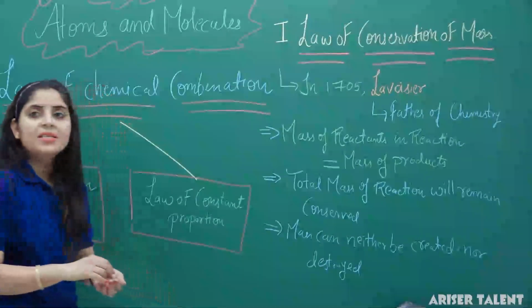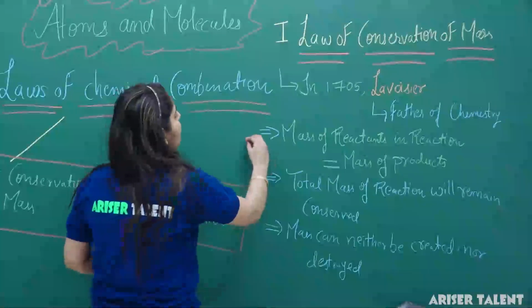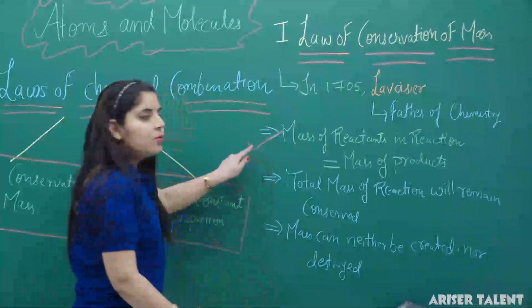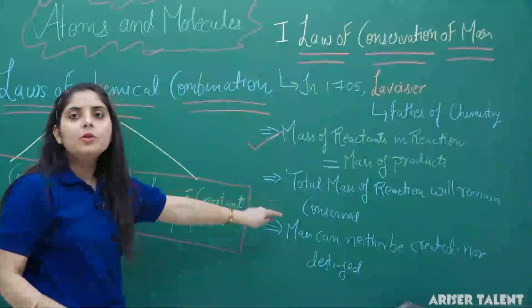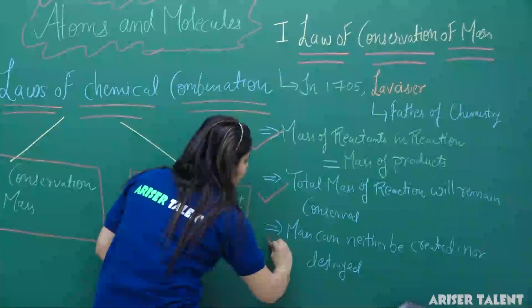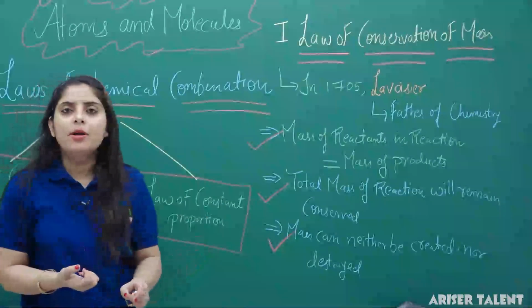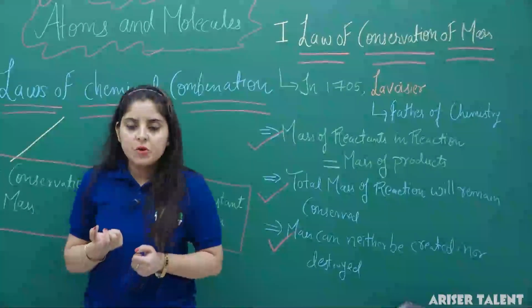So here are the basic points regarding the law of conservation of mass: mass of the reactant will be equal to mass of the product; second, the total mass of the system will remain conserved; and third, mass can neither be created nor be destroyed. Here are the three basic points regarding the law of conservation of mass.